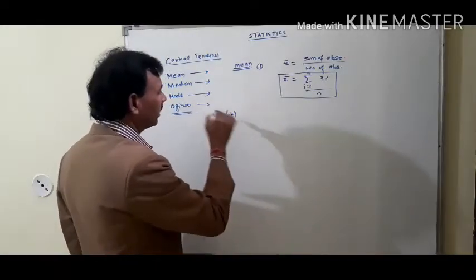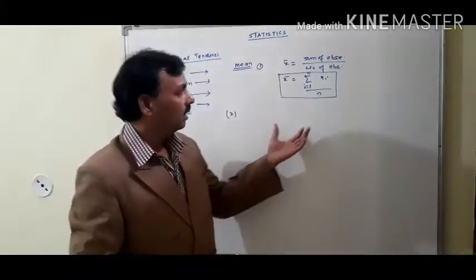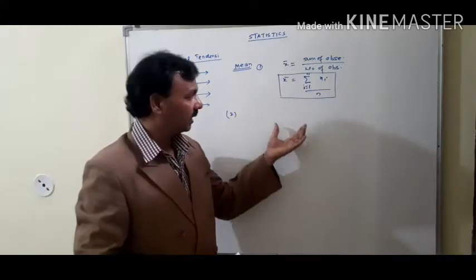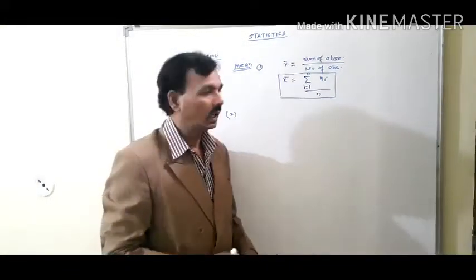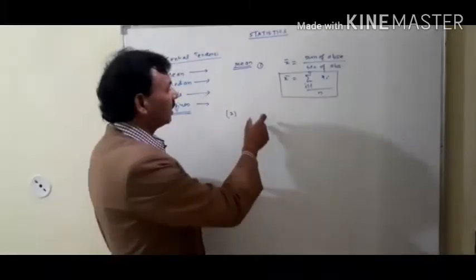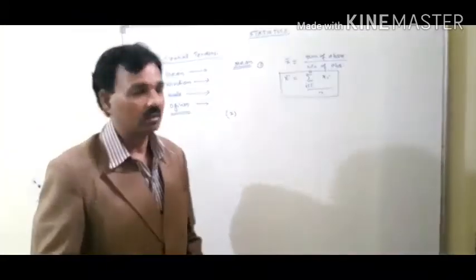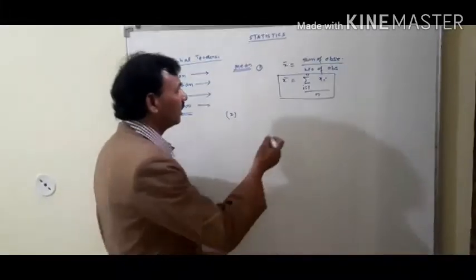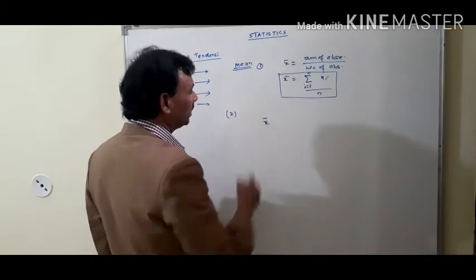The second formula is for finding the mean if our data is given in the form of observations and their frequencies. That means if some observations and some frequencies are given, in that situation we can find the mean by this formula.